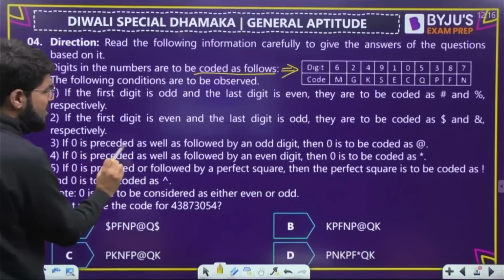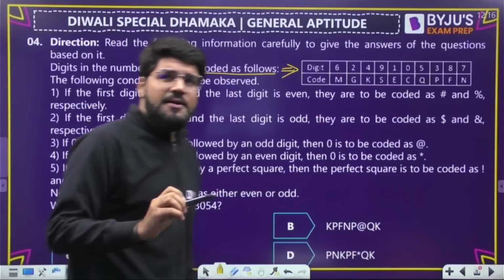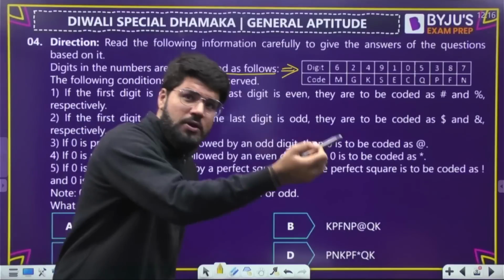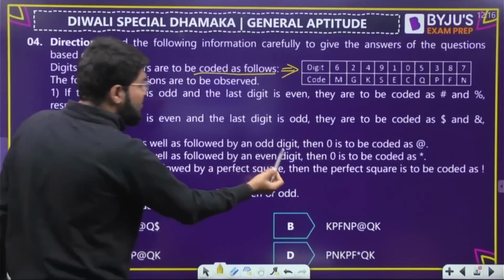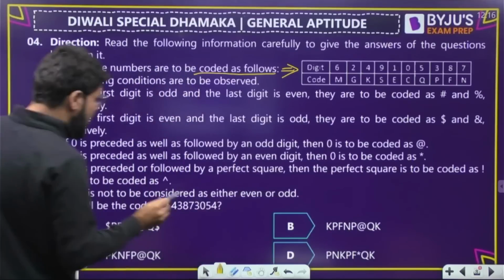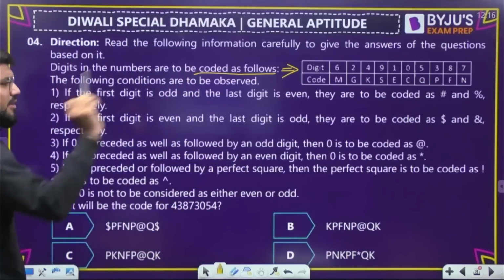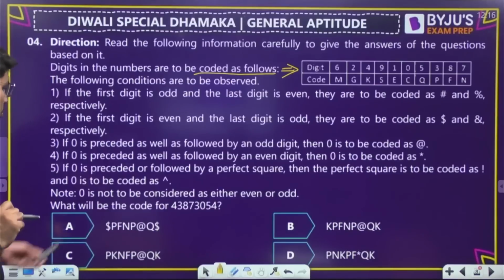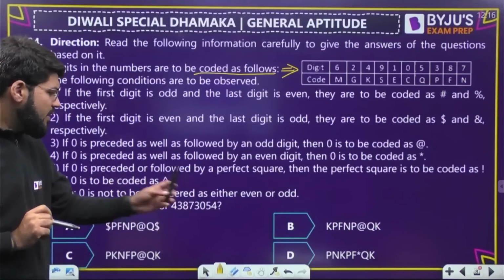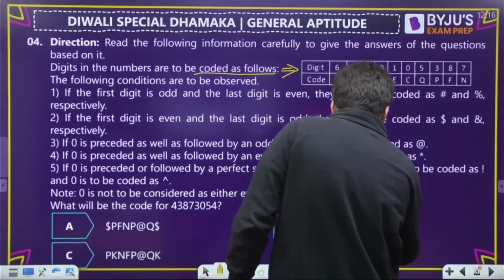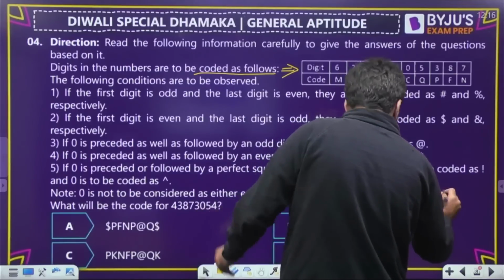If 0 is preceded as well as followed by an odd digit, then 0 is to be coded as @. If 0 is preceded and followed, both should be there. If 0 is preceded and followed by an even digit, then 0 will be coded as star. If 0 is preceded or followed by a perfect square, then some coding is to be followed. Now, what will be the code? Let us read the number and then see which condition matches. 4387. Let me write it here. 4387. Then 3054.